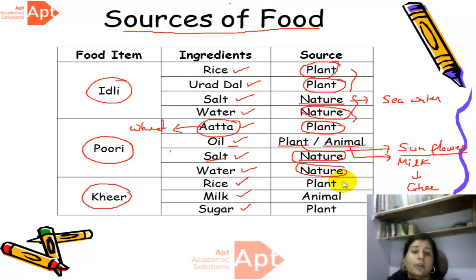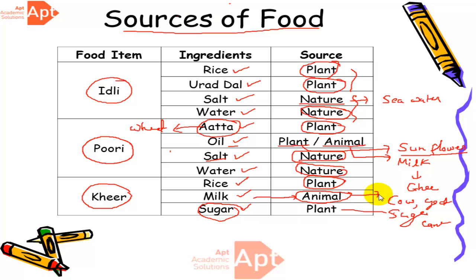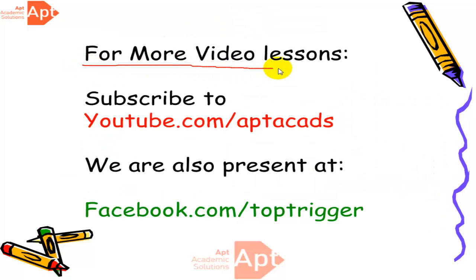Now from where do we obtain rice? That's right. Again, plant. Plant is the source of rice. Now milk. Milk, you all know, we get from animals, cow, goat, buffalo, etc. Now sugar. Sugar we get from plant, that is sugarcane. Now these are the three ingredients which we get from plants, animals and nature.